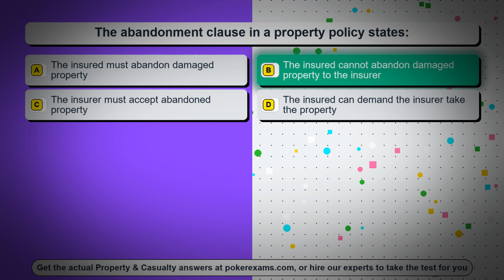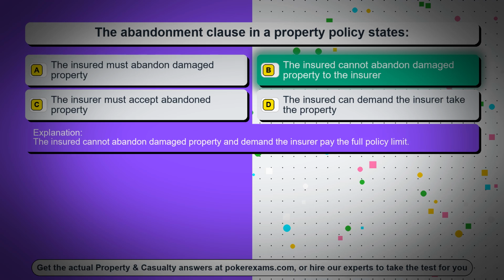The correct answer is option B, the insured cannot abandon damaged property to the insurer. The insured cannot abandon damaged property and demand the insurer pay the full policy limit.